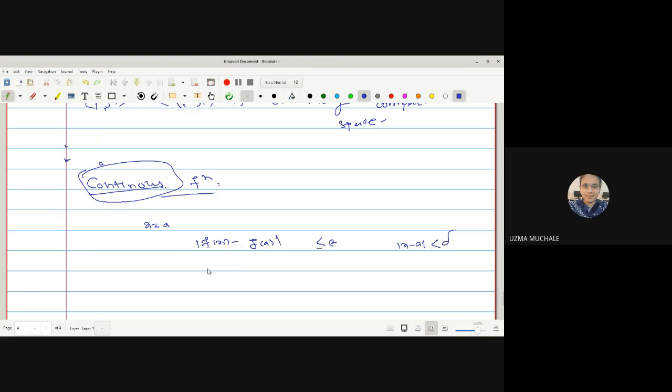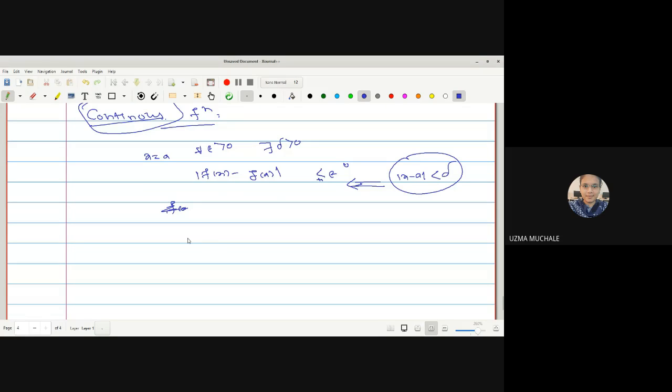So f is continuous at a if it satisfies the condition that for all epsilon greater than 0 there exists delta greater than 0 such that, first we have to check this condition, then whenever, actually first we should write down, mod of x minus a is less than delta, then mod of f of x minus f of a is less than epsilon. Okay, what do you mean by this? I can say this as f of x minus f of a.